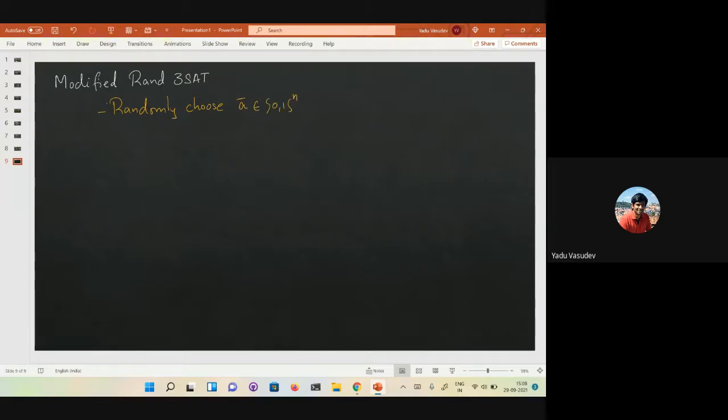You choose a random starting assignment, and then you do the same random walk. Instead of starting with the all zeros, where in the worst case you might be really far off from the satisfying assignment in Hamming distance, you choose a random a-bar.